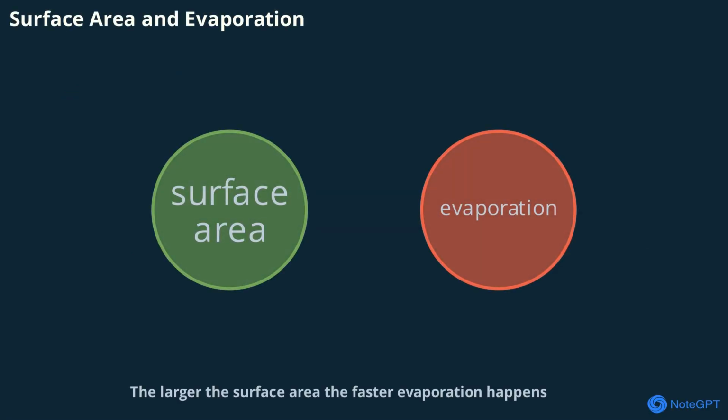The larger the surface area, the faster evaporation happens. That's why puddles dry quickly when spread out and clothes dry faster when hung up. Surface area is a key factor in how quickly liquids turn into gases.